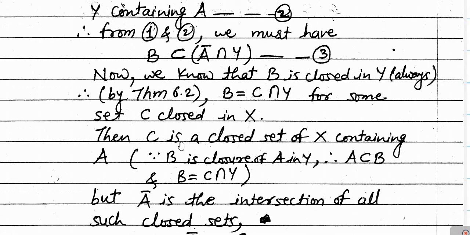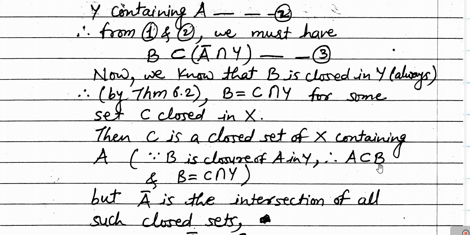Next, C is a closed subset of X containing A. Why does it contain A? As B is the closure of A in Y, A is contained in B, because every set is contained in its closure.